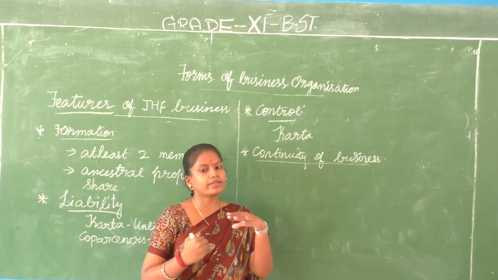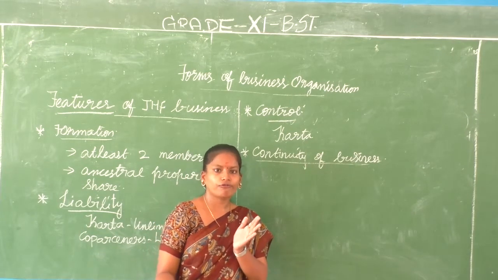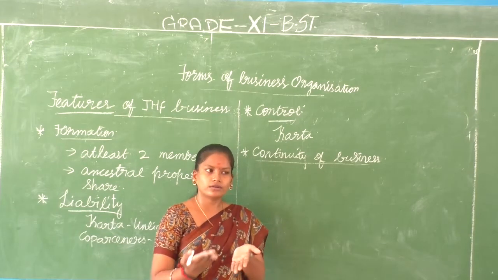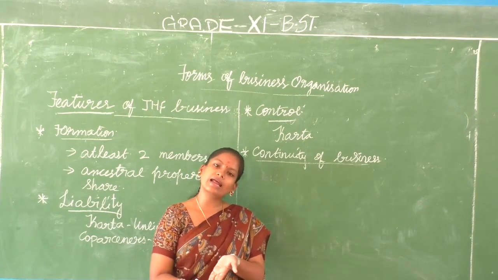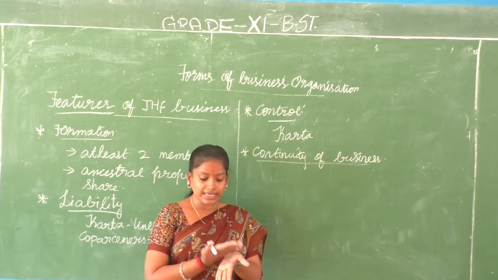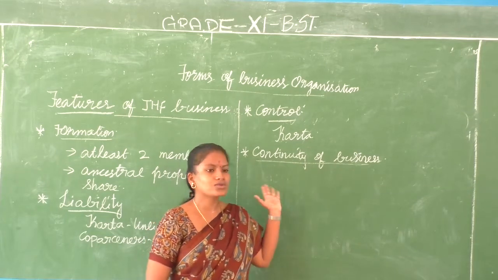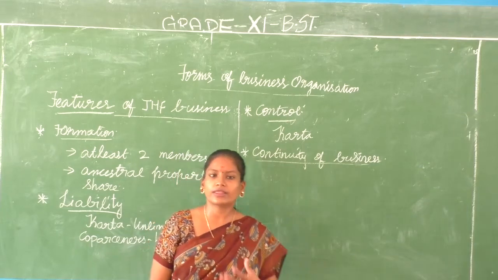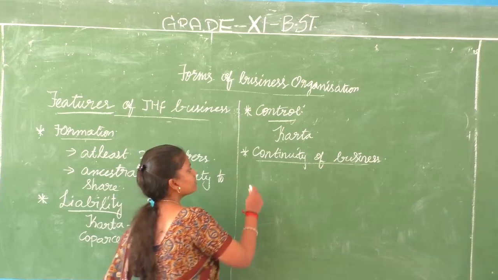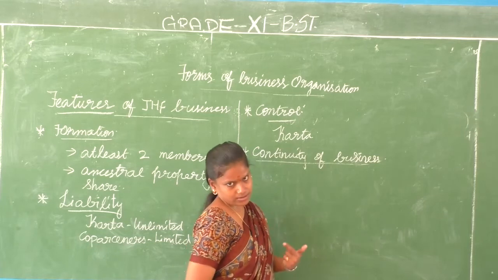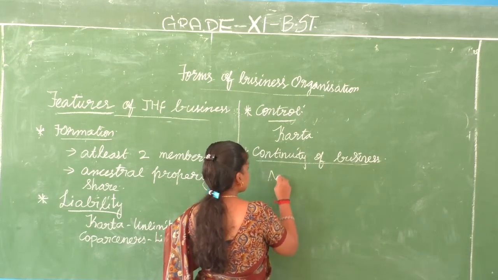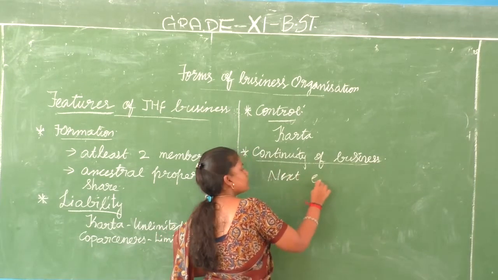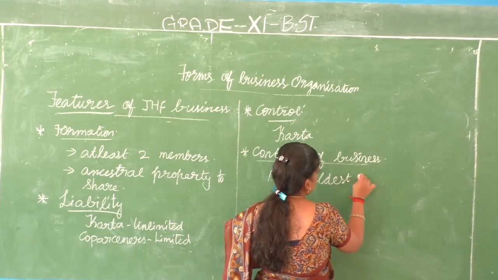The next eldest member becomes the karta. So the continuity of business is there. The business runs even after the death of the karta, because the next eldest member takes care of the business.